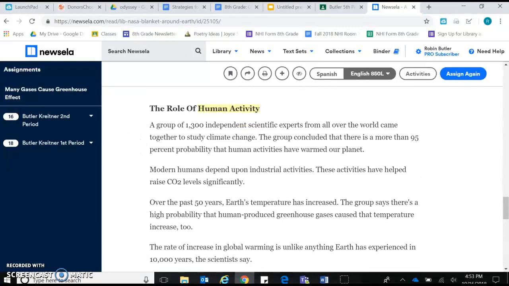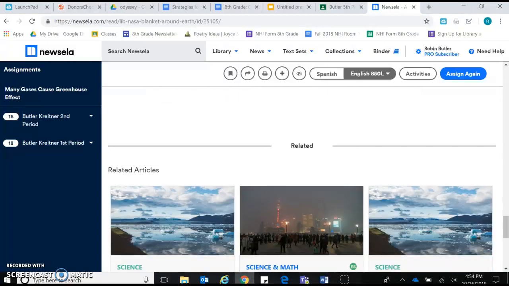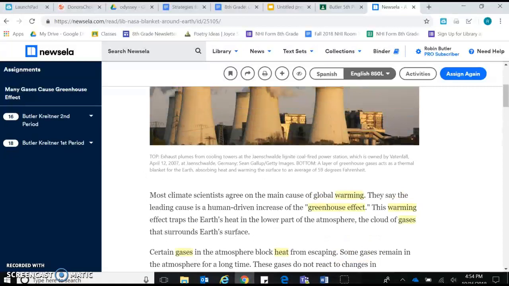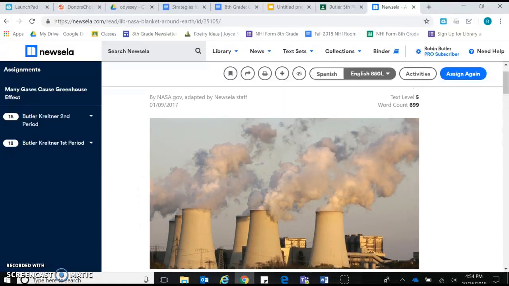And then we scrolled down to the role of human activity. Again, human activity is our first piece of repetition. And then we're ready to read the article. So we read part of it and we looked at the words that repeated. I wanted to show you how, even though what we're reading about is hard to understand, honestly, I still don't entirely get it, you can actually get the central idea without even completely understanding it perfectly, just by looking for words that repeat. So I wanted to give you guys some good strategies to use when you're reading informational texts, especially texts that can be hard.